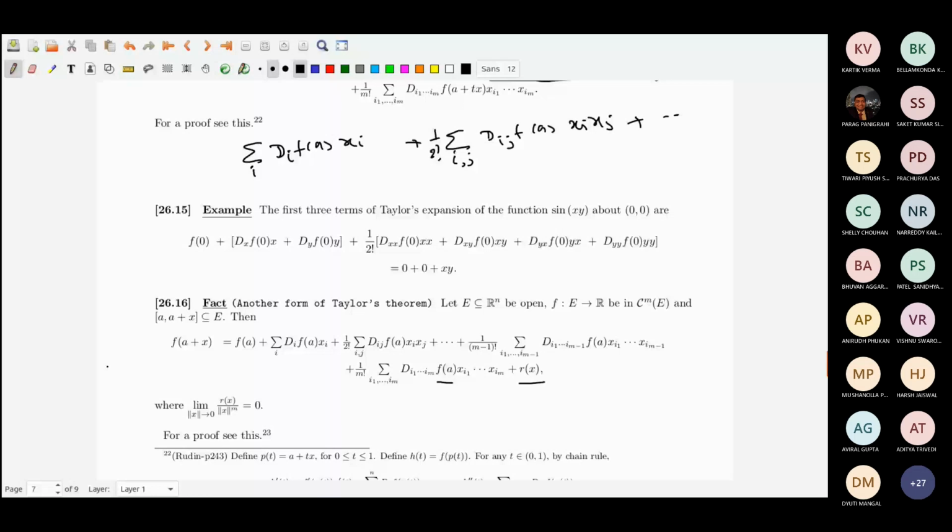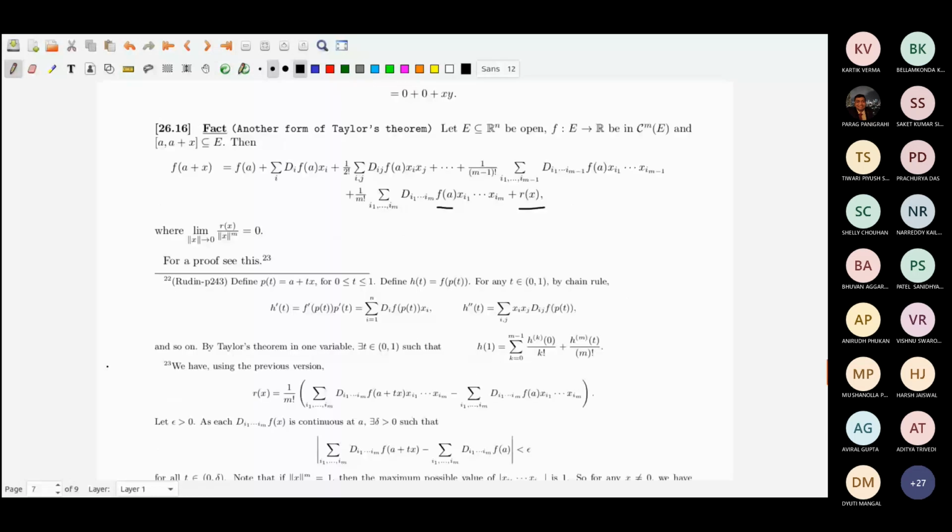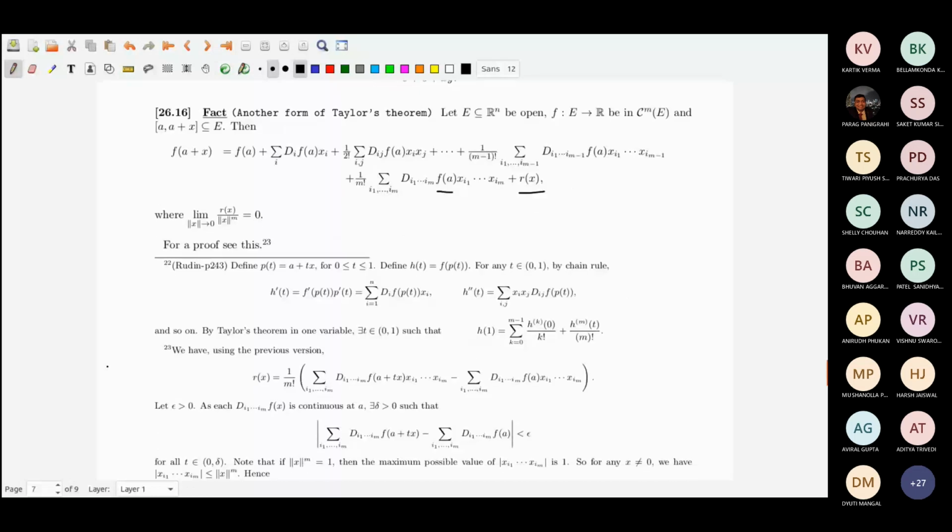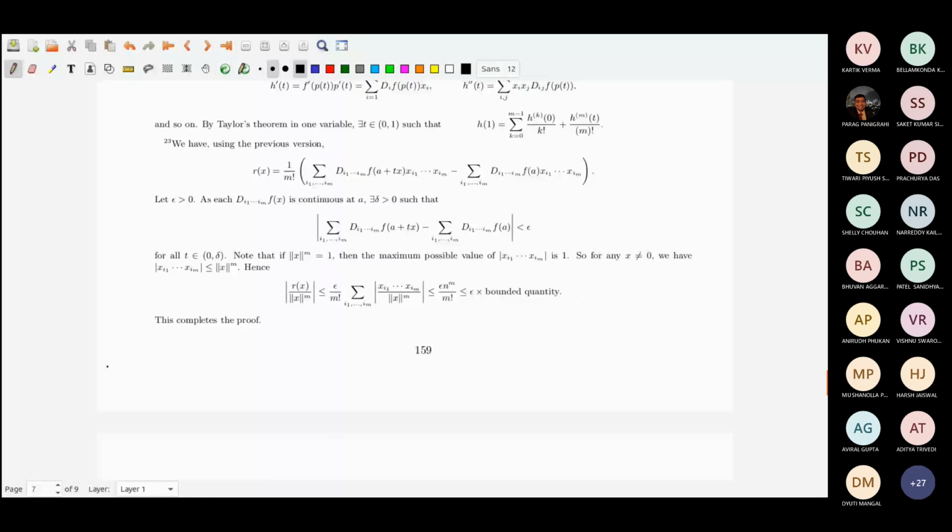That's what it is. You can see the proofs over here if you want to read. This proof is nice if you try to read.